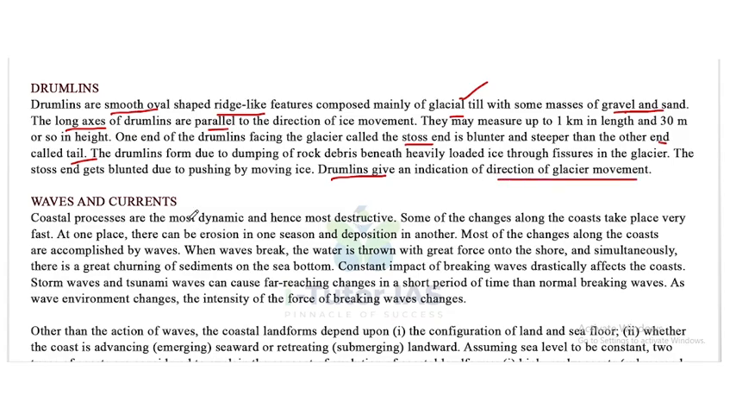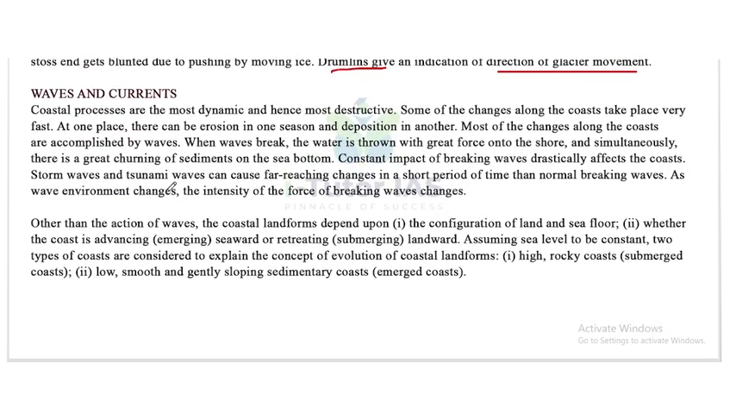Now, waves and currents. Coastal processes are the most dynamic and hence most destructive. Some of the changes along the coast take place very fast. At one place, there can be erosion in one season and deposition in another. Most of the changes along the coast are accomplished by waves.